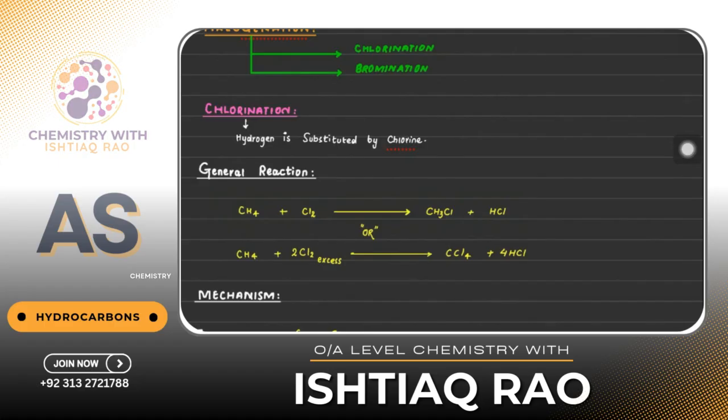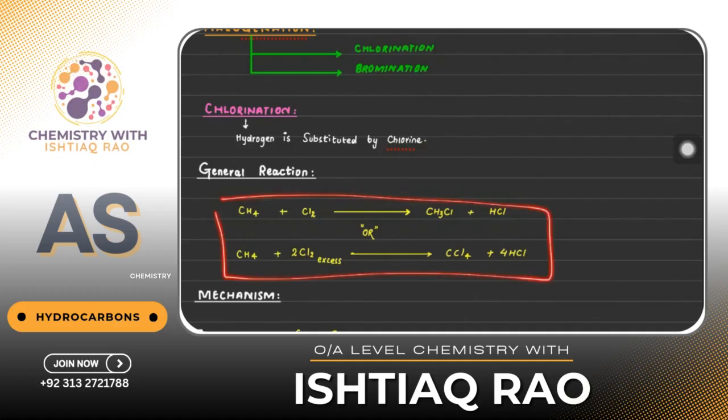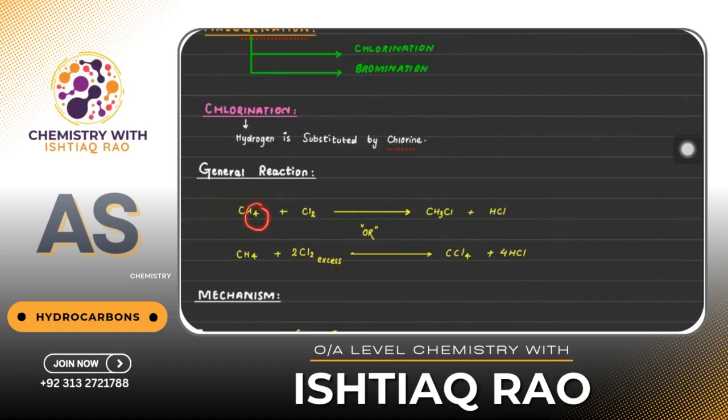So I wrote two reactions. Number one, in which I have substituted only one hydrogen by one chlorine. Initially I had four hydrogen atoms, and right now I have three hydrogens. Where is the fourth one? The fourth hydrogen is substituted by chlorine. That's why it's called a substitution reaction, and especially this is called chlorination because hydrogen is substituted by chlorine. And if I had bromine, it would be bromination.